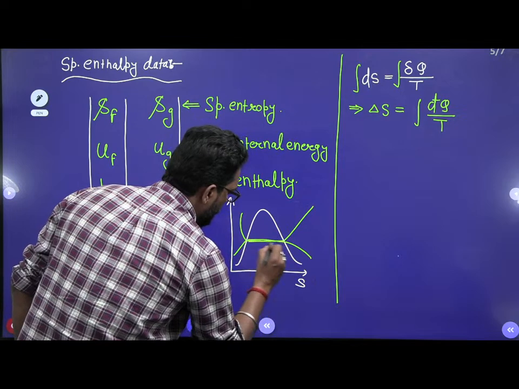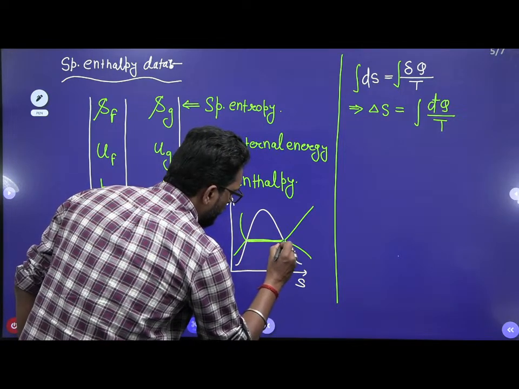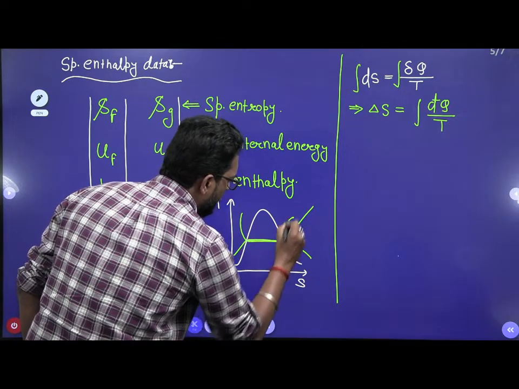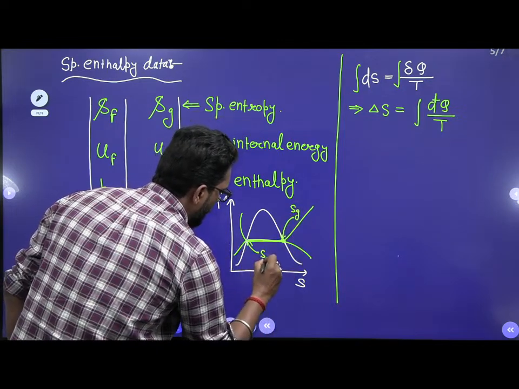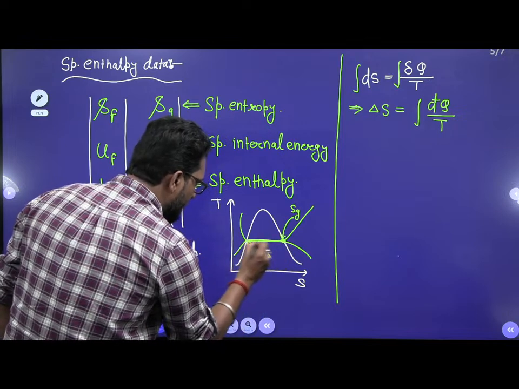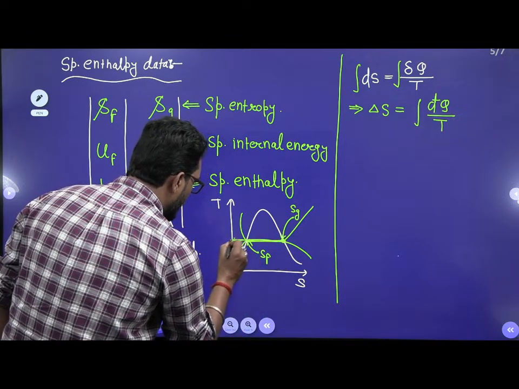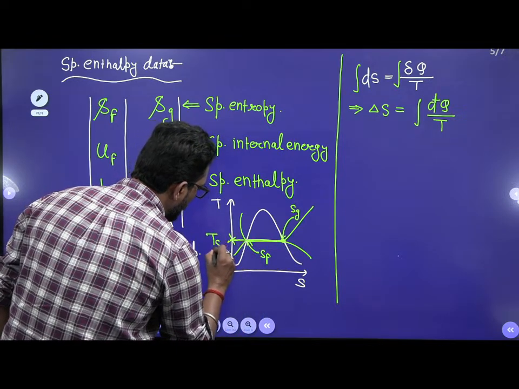In this region the temperature is fixed, from Sf to Sg, known as the saturation temperature.